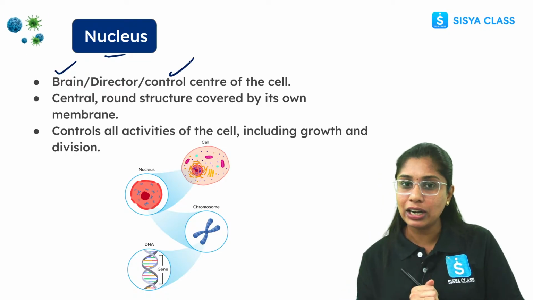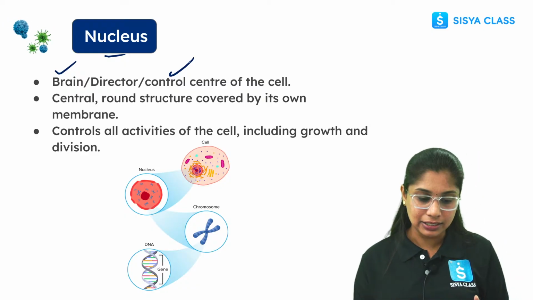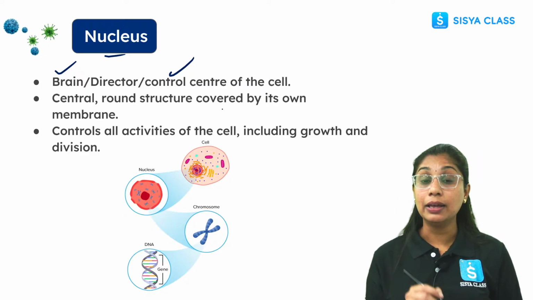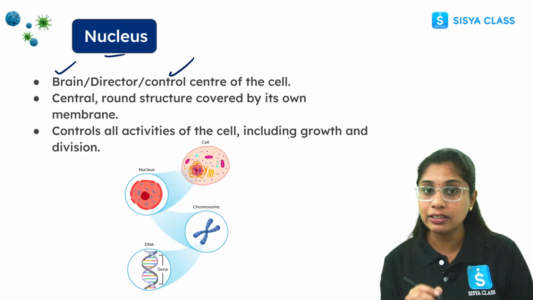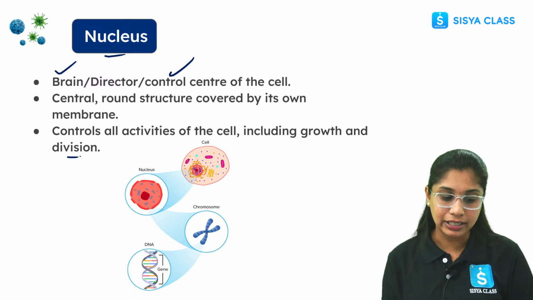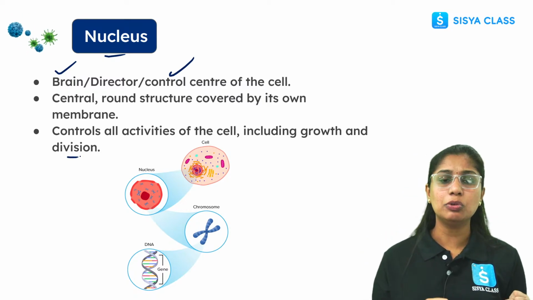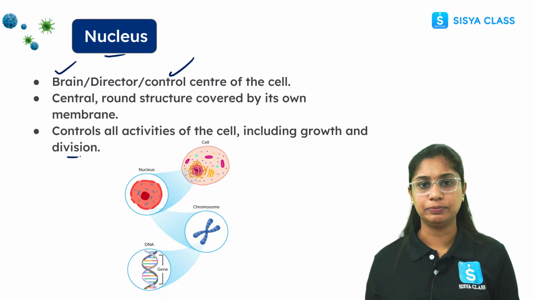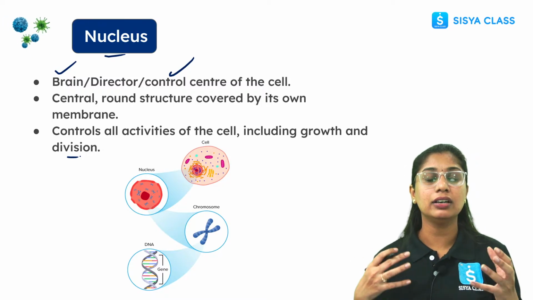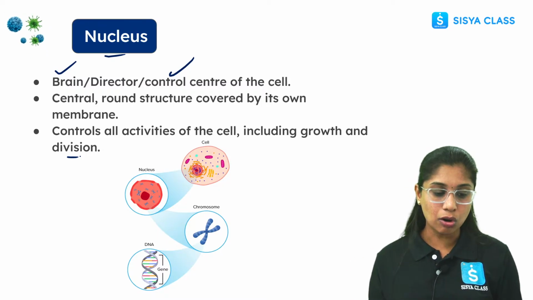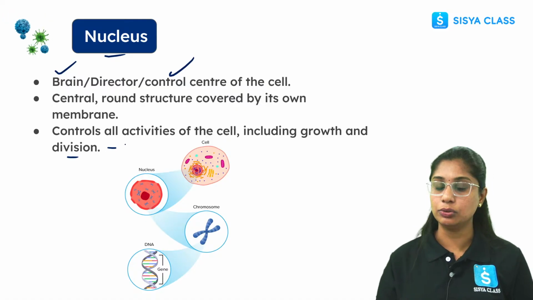Why is the nucleus called the control center of the cell? Because it decides when the cell needs to grow and when it needs to divide. Most of the processes and most of the information, like when to do what, when the cell has to divide, are all decided by the nucleus only.